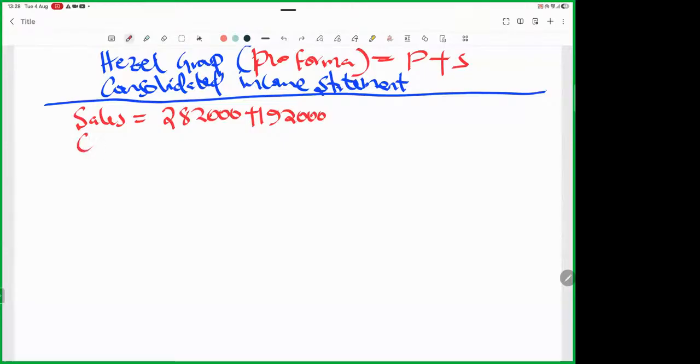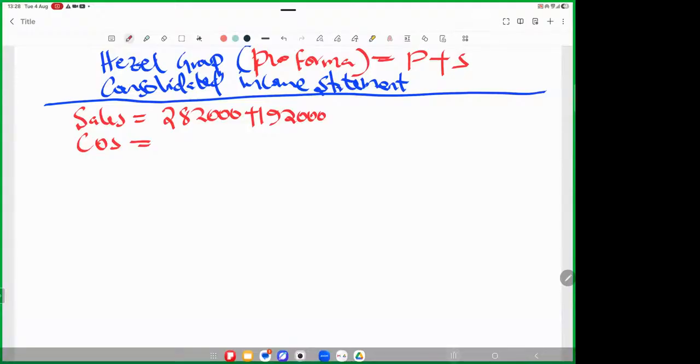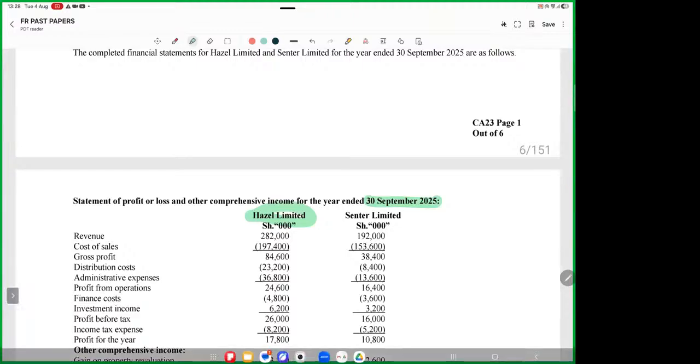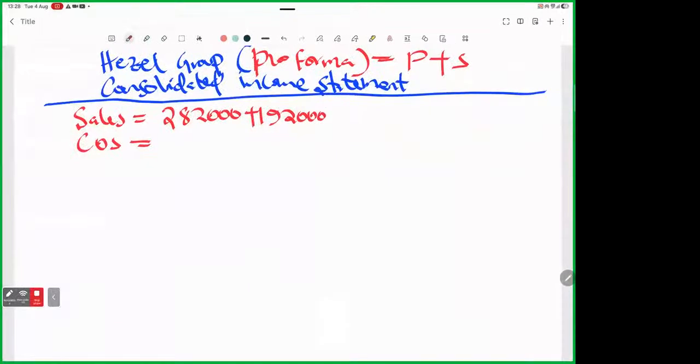So we go to cost of sales, consolidated. We are adding the cost of sales: 197,400 plus 153,600.